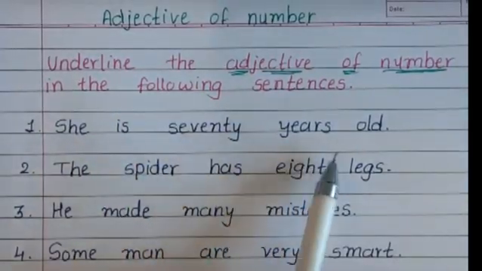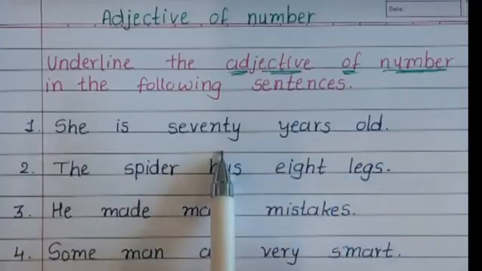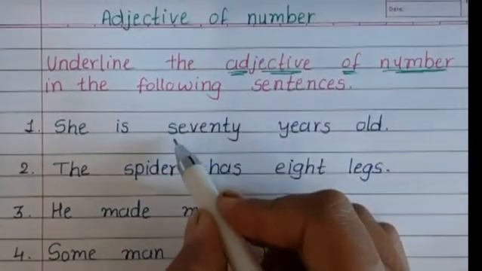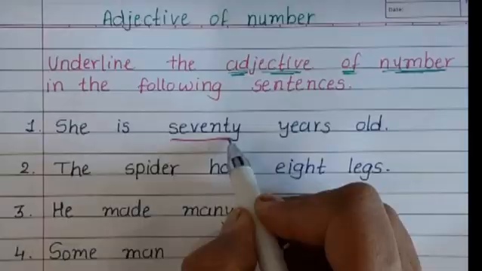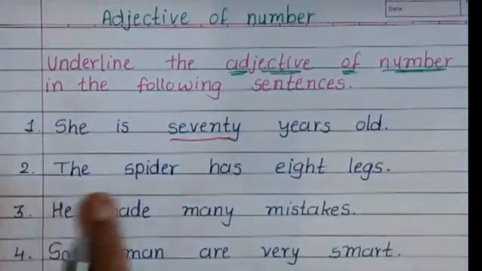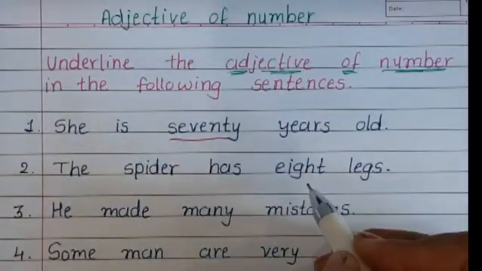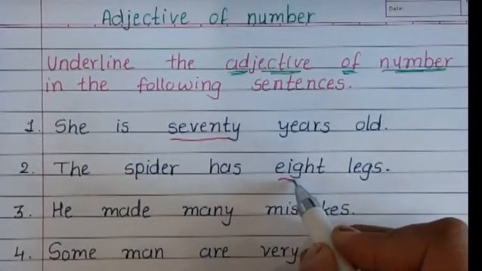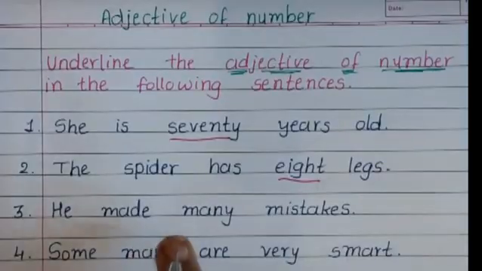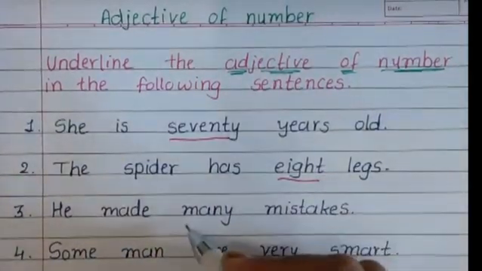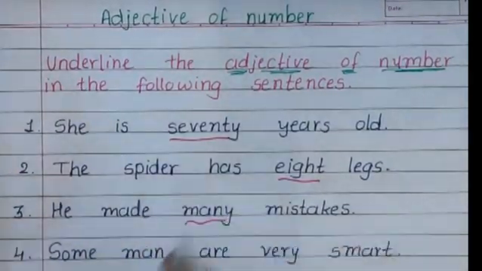She is 70 years old. How old is she? 70 years. So here we have 70. The spider has 8 legs. How many legs has the spider? 8. He made many mistakes. Here we have many.